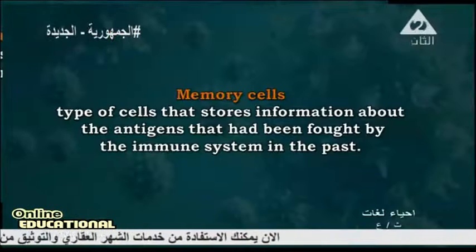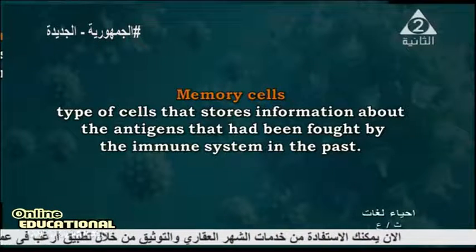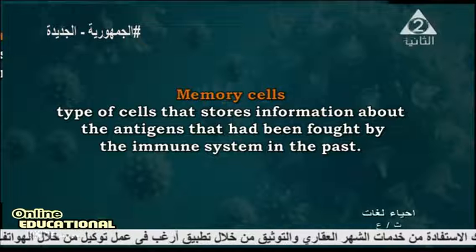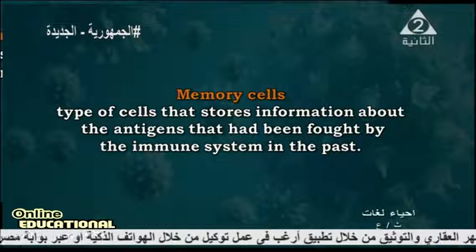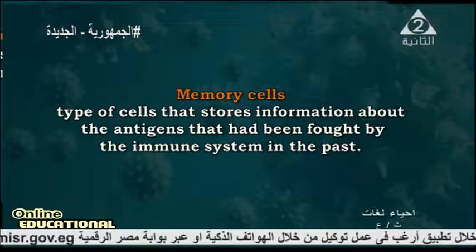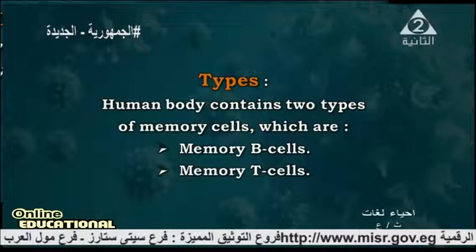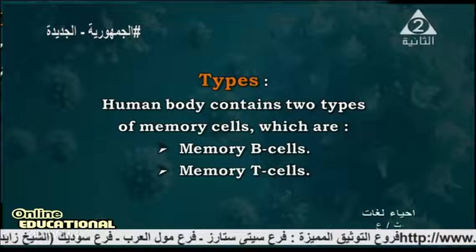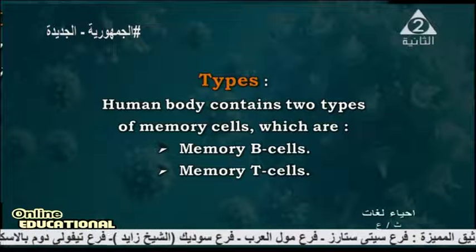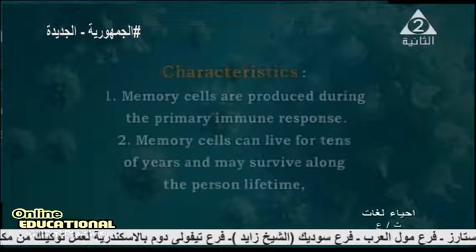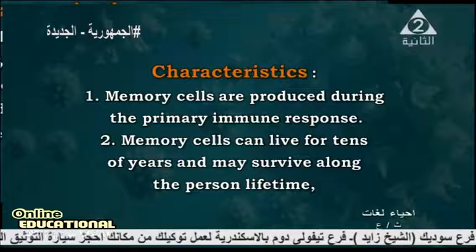What is the memory cell? It is a type of cell that stores information about the antigen that has been fought by the immune system in the past. Types of memory cell: there are two types, memory B cells and memory T cells. What are the characteristics of memory cells?